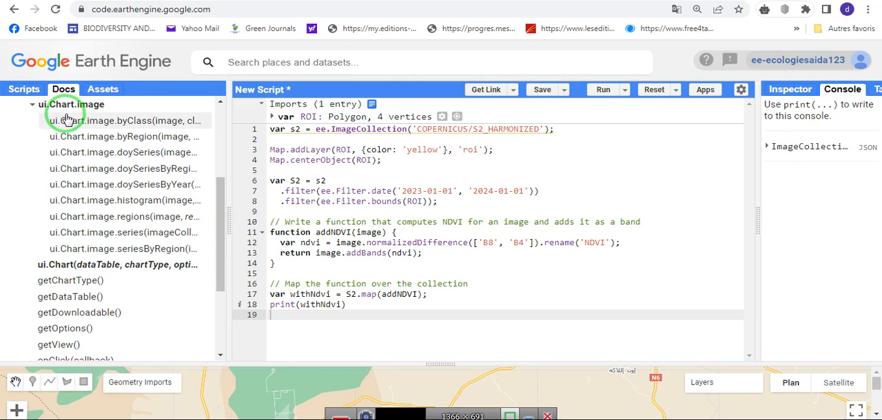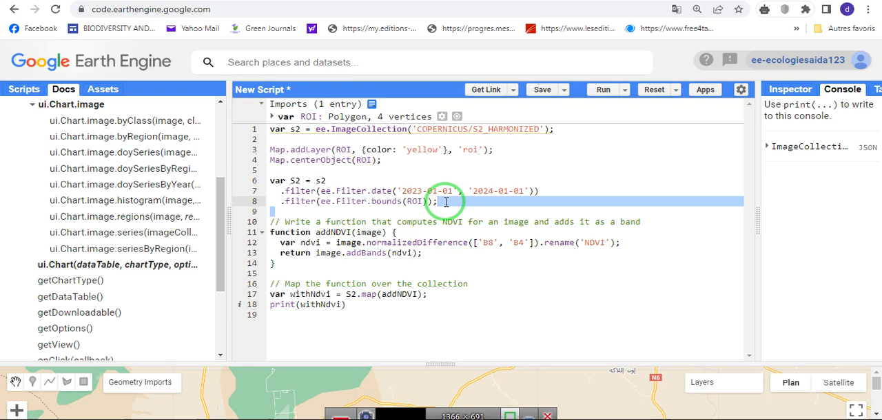In this video, our goal was to understand how NDVI changes over a region of interest for a given time. We have all the pieces together now. We know how to compute NDVI for each image.